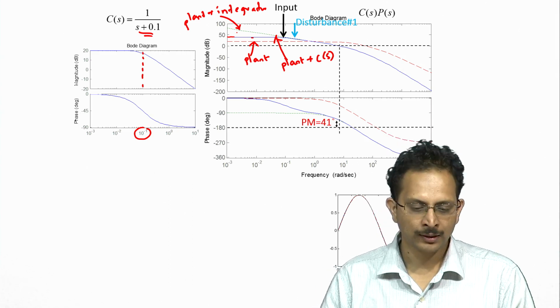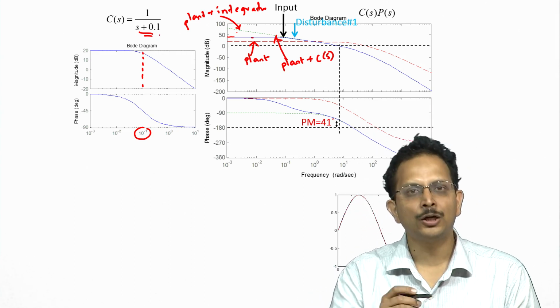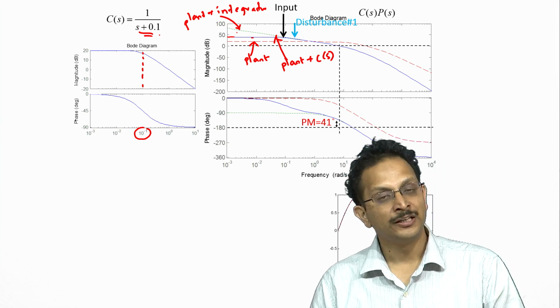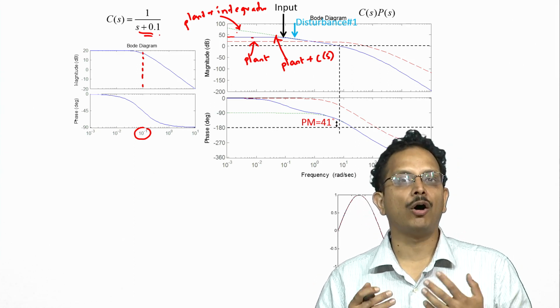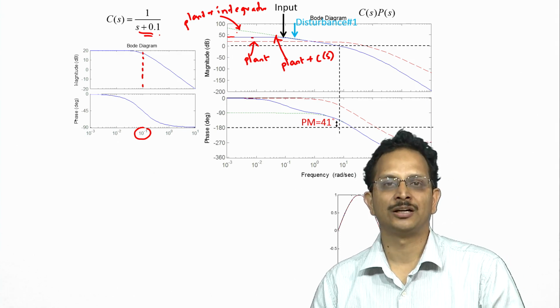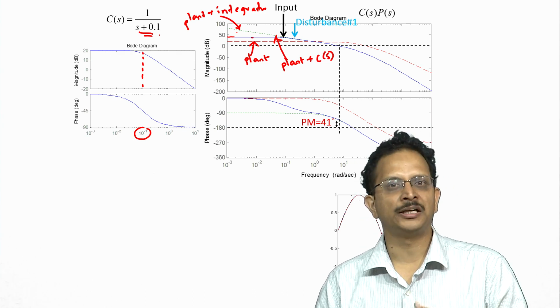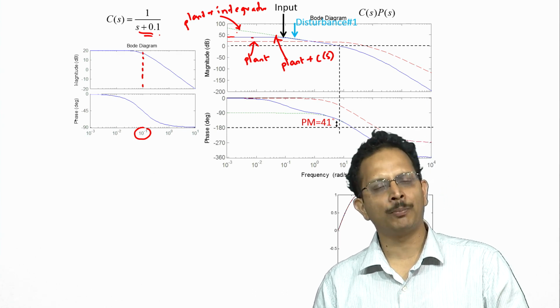The second point I want to make is the fact that this controller structure C of s is equal to 1 by s plus 0.1 does not match any of the off the shelf controller structures that we introduced in the previous clips. So, we talked about, for instance, the proportional controller, the integral controller, the PI, the PID, the lead compensator, the lag compensator.